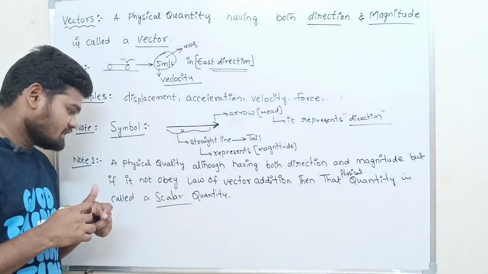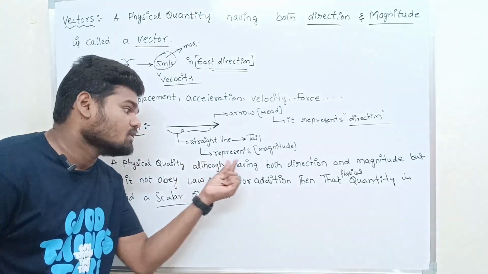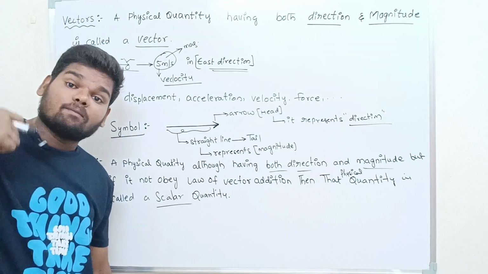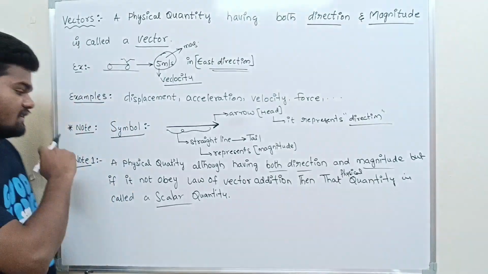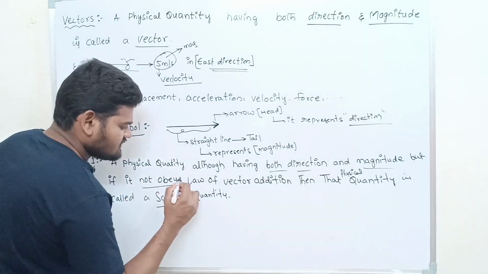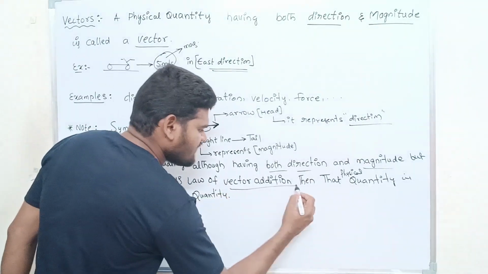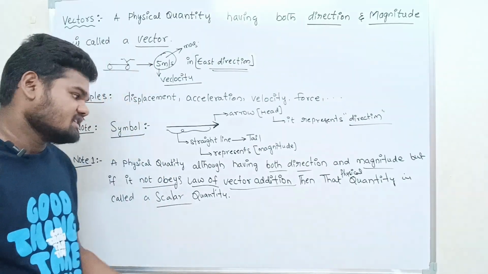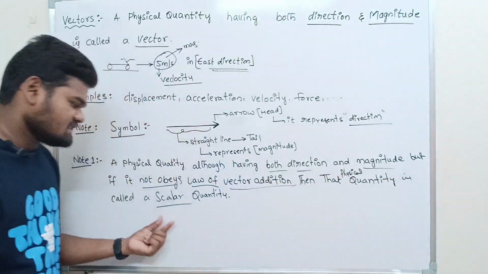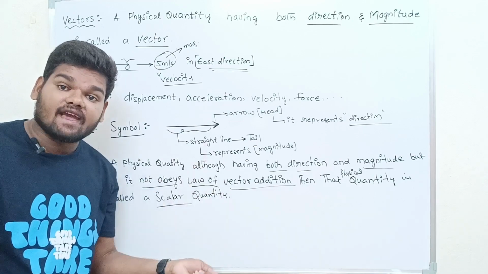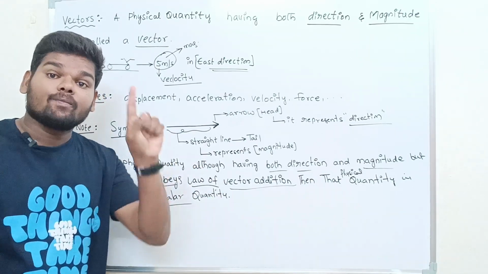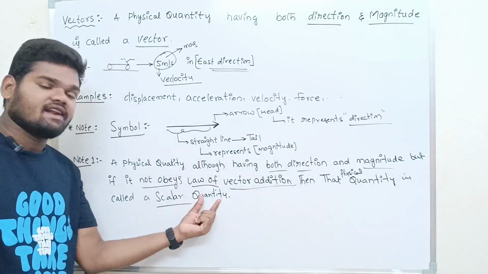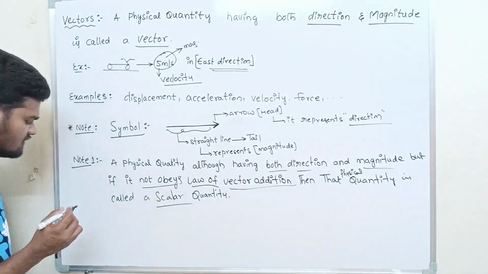So what is the note? A physical quantity having both direction and magnitude, but it does not obey the law of vector addition, then the physical quantity is called what? Scalar quantity. Although it has both direction and magnitude, it does not obey the law of vector addition, so we treat it as a scalar quantity.